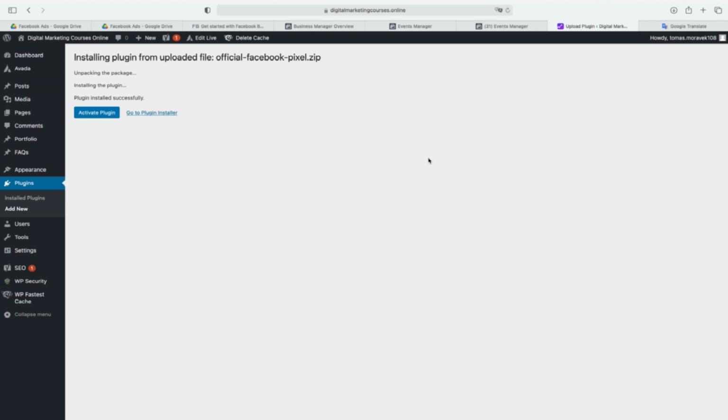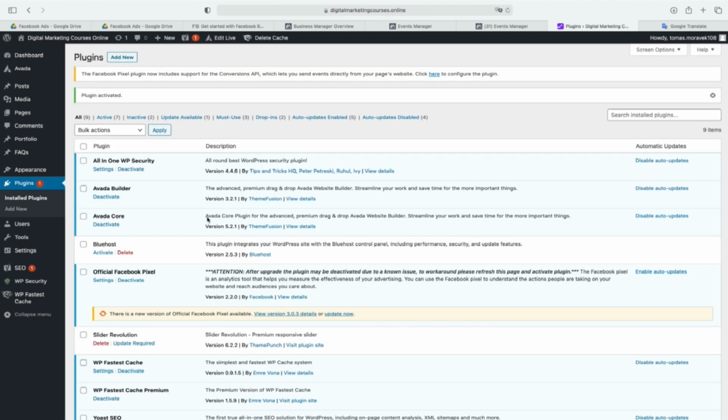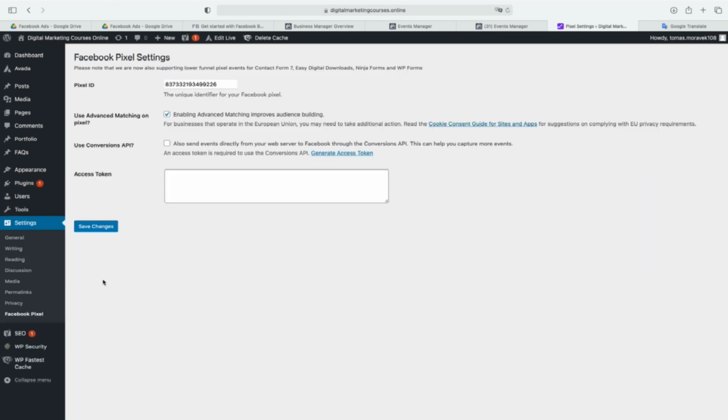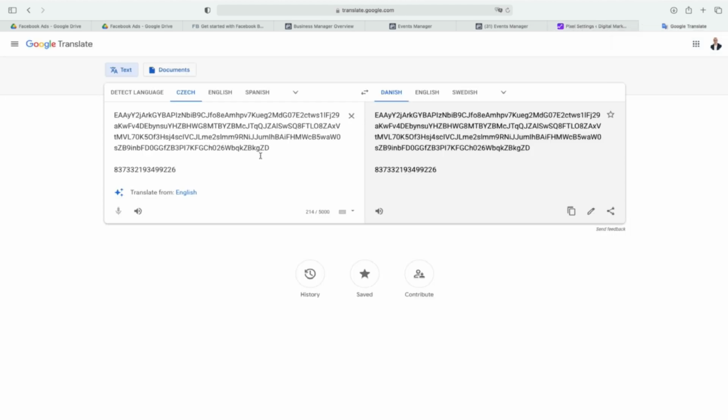So you proceed with this and activate the plugin. And now what we are going to do is go to the settings, official Facebook pixel. And now I double check my pixel. So it's 226 at the end. This is correct. And I copy paste this token.